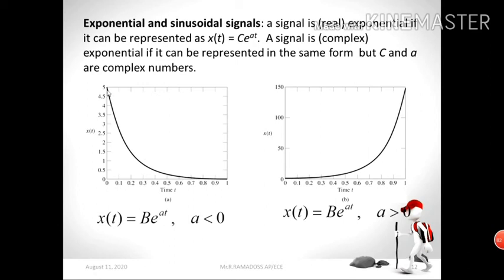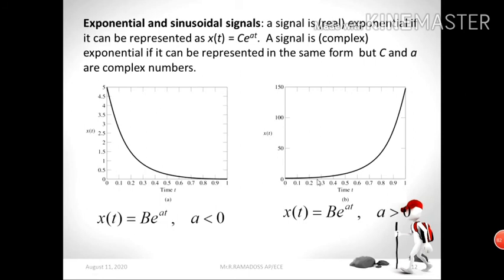So exponential signals. Here this is your exponential, x of t equal to b e power at, for the condition a less than 0. So a less than 0 means the power of the exponent term becomes negative. So what will happen? Your exponential signal will be decaying with respect to time. This type of signal we call a decaying exponential signal.